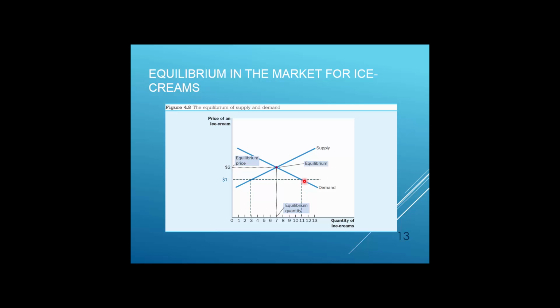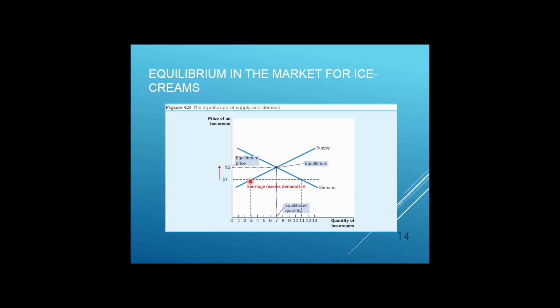We could see that the quantity demanded is greater than the quantity supplied. We call this situation a shortage or excess demand. The shortage on our graph is equal to 8 ice creams. It's not enough. And of course, you have crazy consumers, they really want to buy those ice creams. The problem is that with the price equal to $1, suppliers only supply 3 ice creams. It means, again, how will the market resolve this problem?